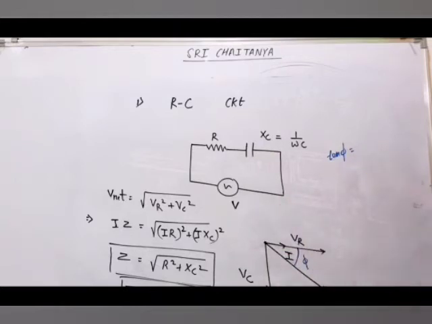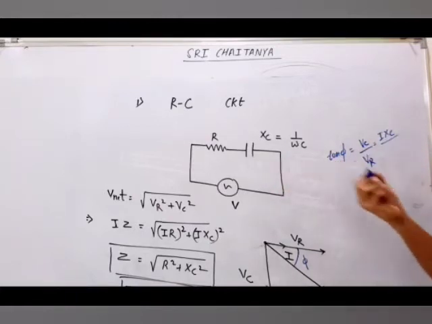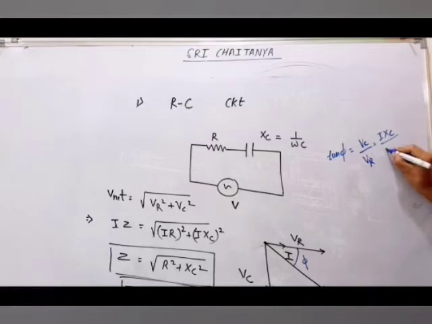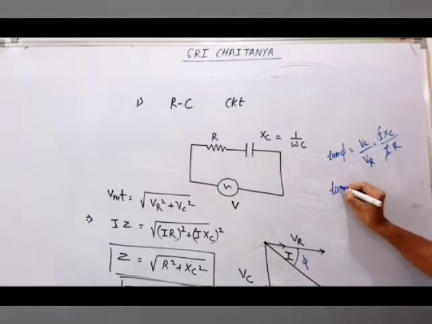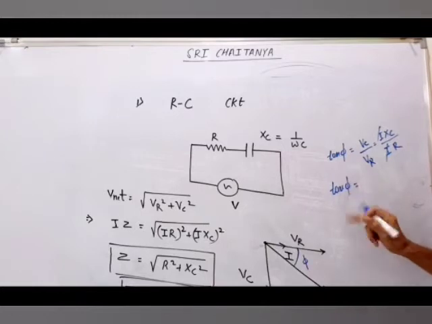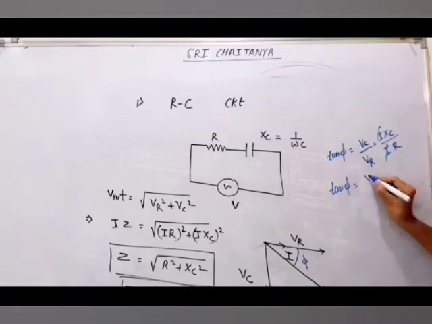We can write this simply as perpendicular by base. So tan phi will be VC by VR. You can write VC as I into XC, since they are connected in series, so the same current flows. VR you can write as I into R. So from here you get tan phi, the phase difference phi, as XC by R.